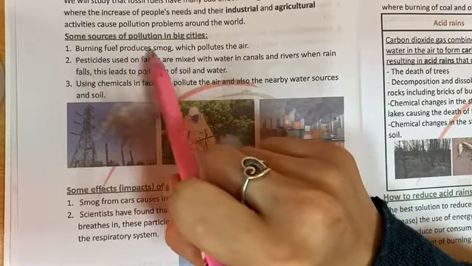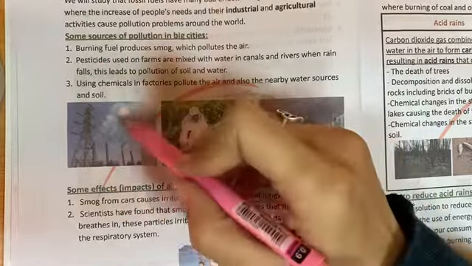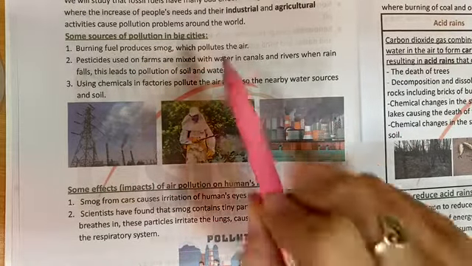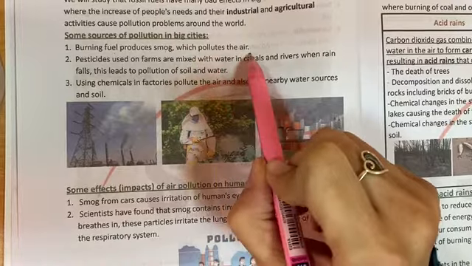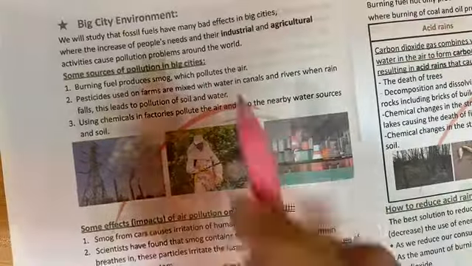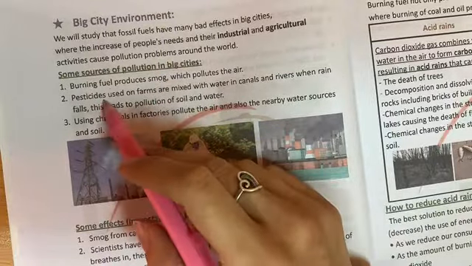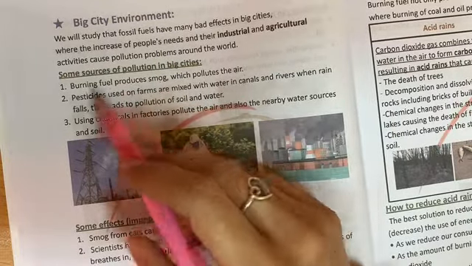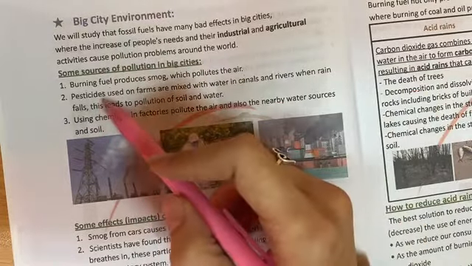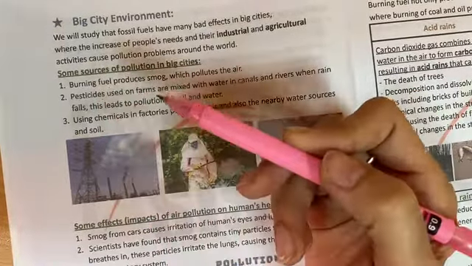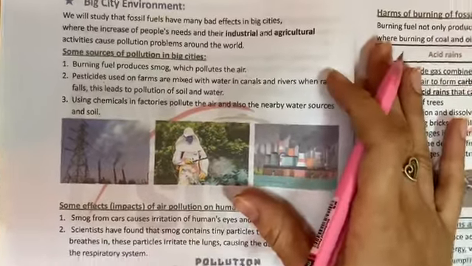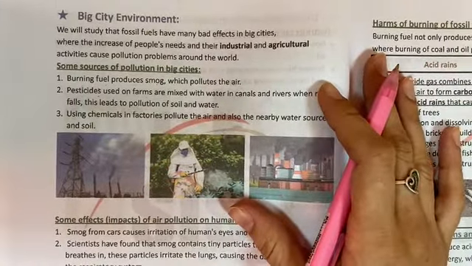Burning fuel produces smog. Smoke like this. This is the smog. Or this. This smog pollutes the air. And number 2, pesticides used on farms, which are made from fuel or petrol. These pesticides, they are chemicals. They use them to kill the insects in the farms.